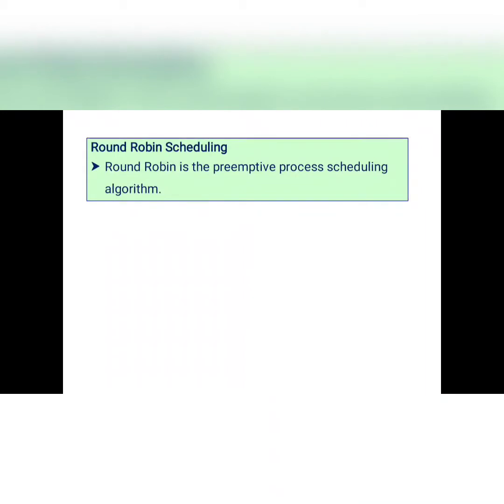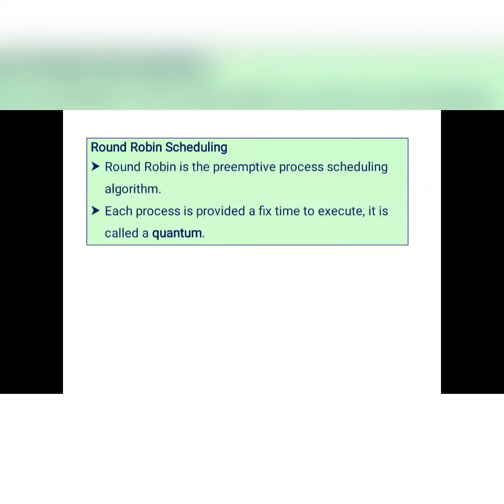Hello everyone. In this video we will learn about one of the CPU scheduling algorithms, that is the round robin scheduling algorithm. Round robin is a preemptive scheduling algorithm. Each process is provided a fixed time to execute. It is called a quantum. Each and every scheduling algorithm has its own technique.